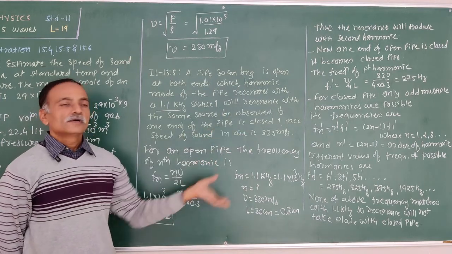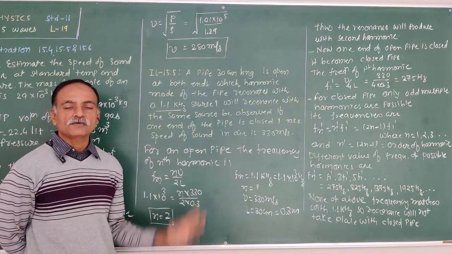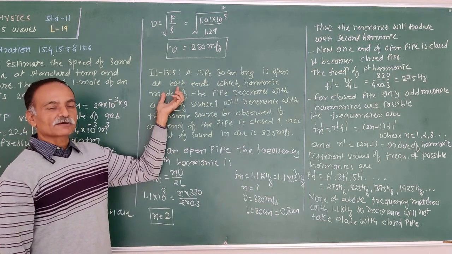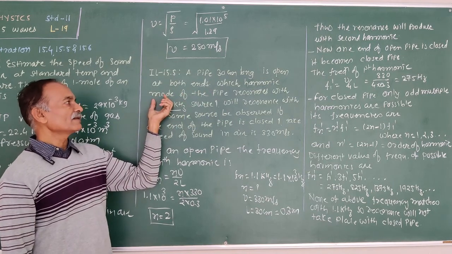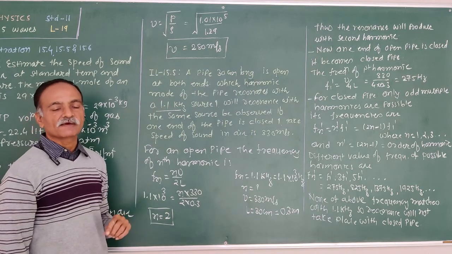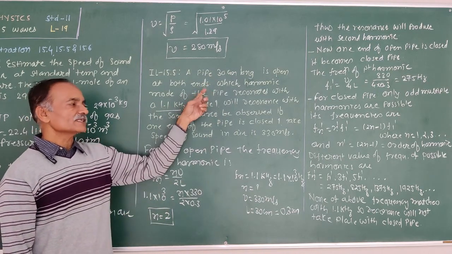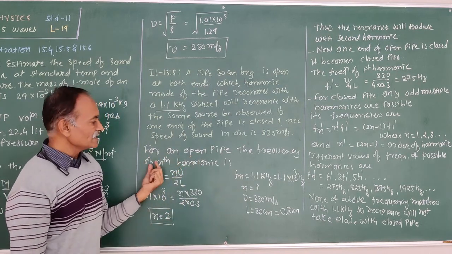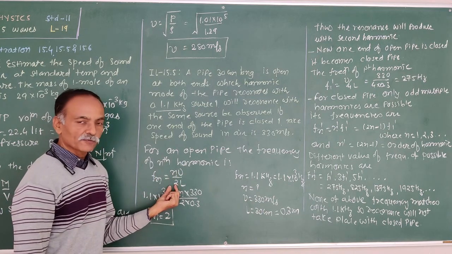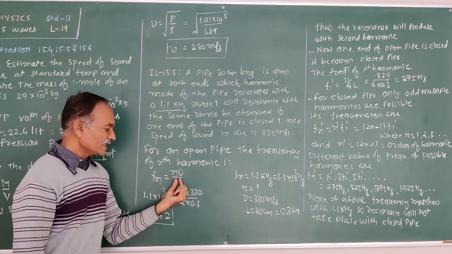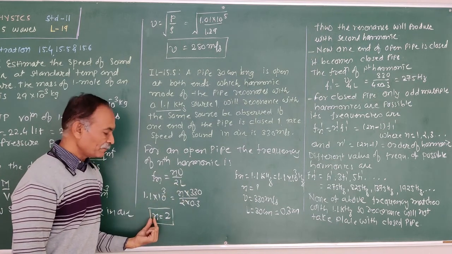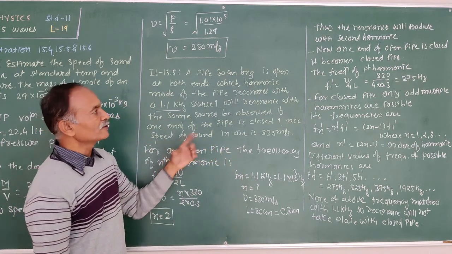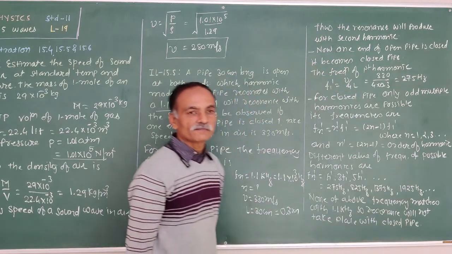We only have to have information about the frequency of the harmonic. Here, a pipe of 30 centimeter length is given, open at both ends. Which harmonic mode of the pipe resonates with the frequency 1.1 kilohertz? So first, in case of an open pipe, we have to find out the mode of oscillation. For an open pipe, the frequency of the nth harmonic is Fn is equal to nv upon 2L. Fn is given, V given, L given, we have to find out n, therefore n is equal to 2. So the resonance will be produced with the second harmonic for the given frequency.